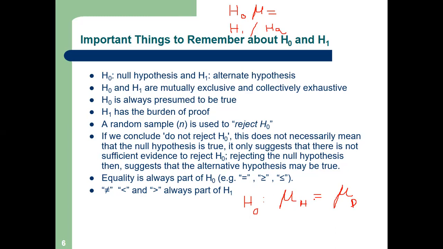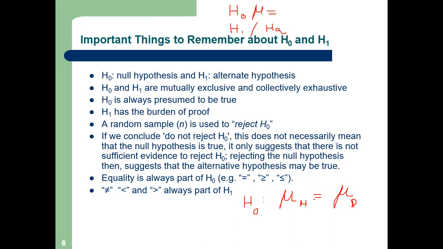That means the equal to sign will always lie in the null hypothesis. We always try to write the null hypothesis in an equality sense. Now in the chi-square test there is a bit of difference, but the meaning is the same.